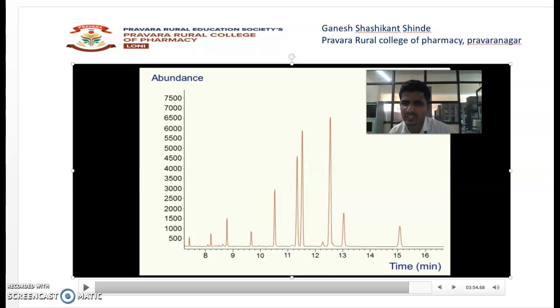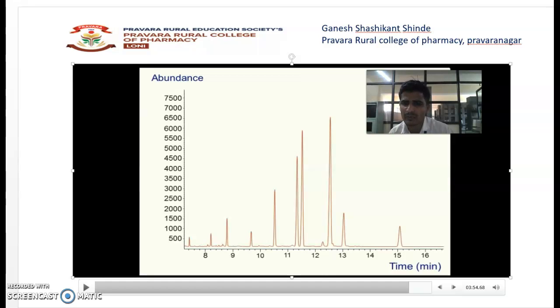There are different types of detectors used. We have seen the example of the flame ionization detector. Along with the flame ionization detector, we can use the photo ionization detector and the electron capture detector. The different types of detectors are used to detect different types of components. Last is your amplifier and recorder. The recorder's role is to give the graphical representation of your separated substances in the form of a graph.